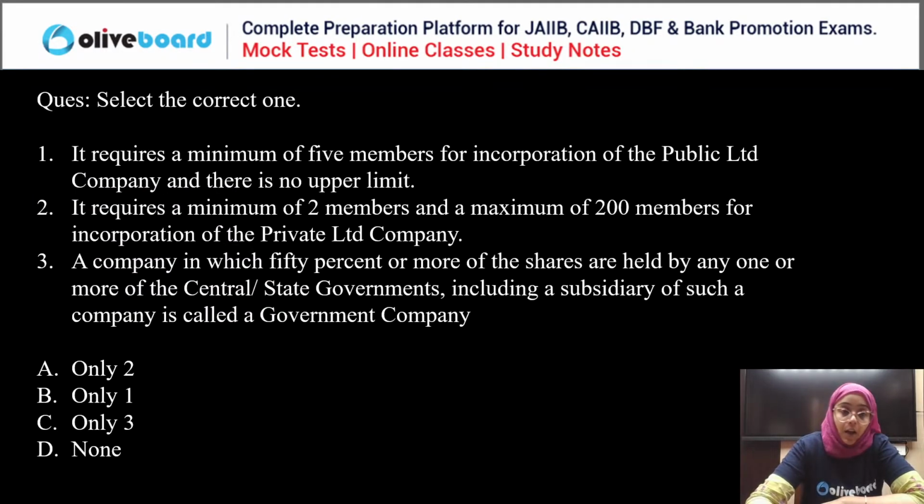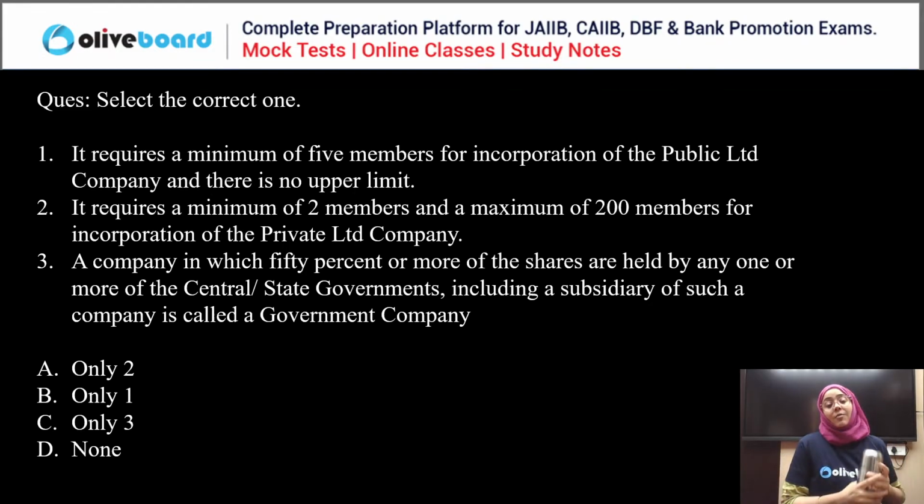Okay. Now, let's choose the correct one. It requires 5 members for the incorporation of a public limited company and no upper limit. It requires a minimum of 2 members and a maximum of 200 members for incorporation of a private company. A company in which 50% or more shares are held by one or more central or state governments, including a subsidiary, is called a government company.